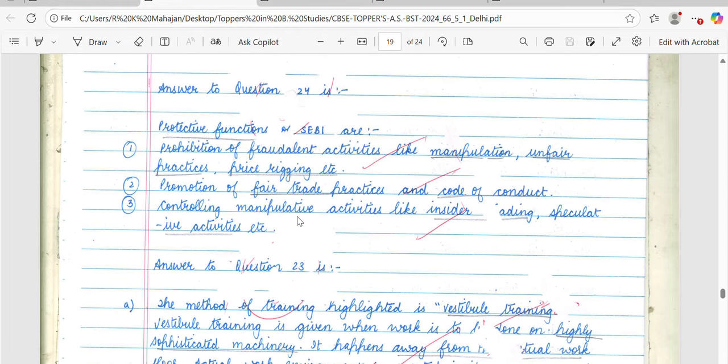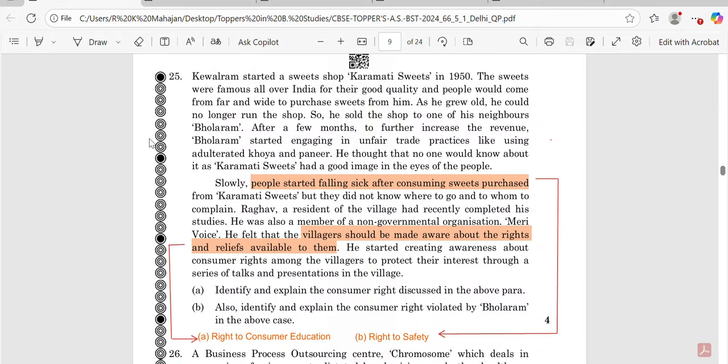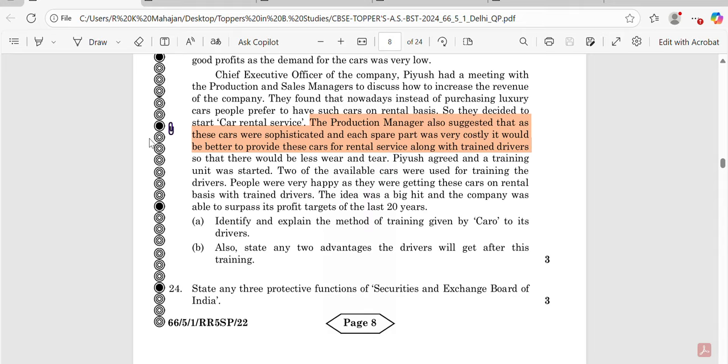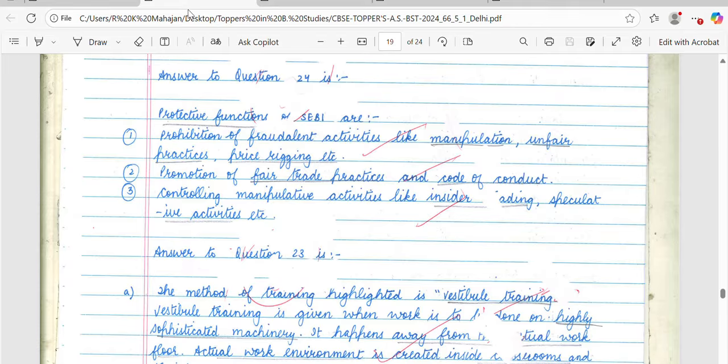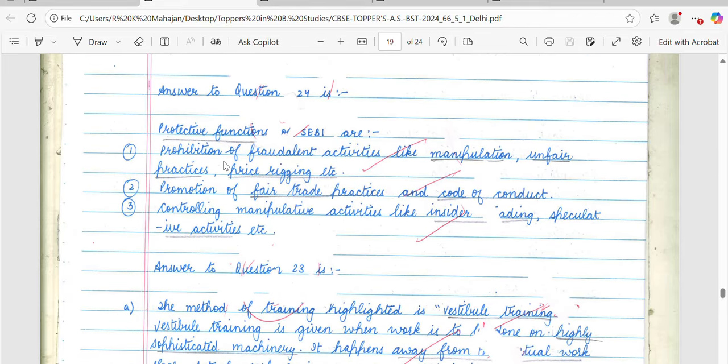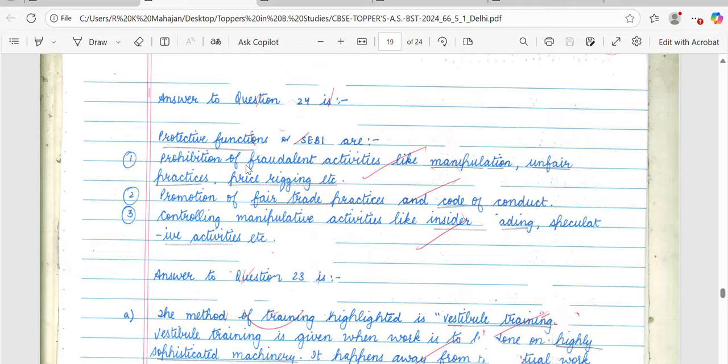Now the next question is number 24. Question number 24 is basically a knowledge based question. Any three protective functions of the Securities and Exchange Board of India. It's very simple. You just have to mention three protective functions. So just simply write three protective functions and you could get 3 marks easily.